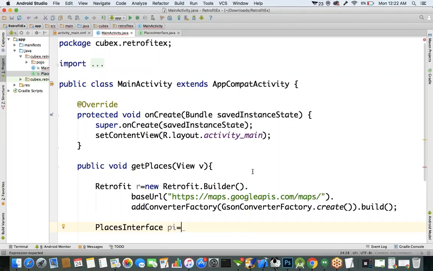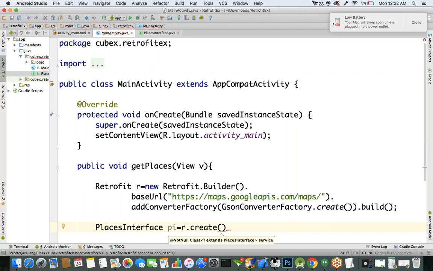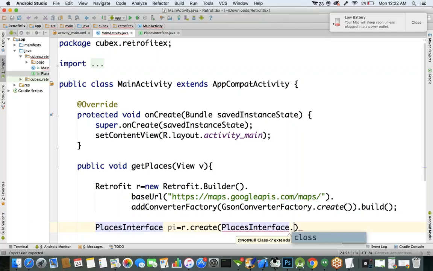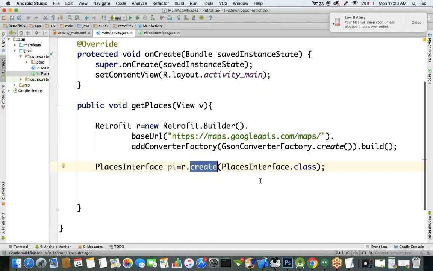Places interface is equal to your retrofit object dot create. Create is a method, and you have to specify your interface name. What is the name of our interface? PlacesInterface dot class. Here we have to create the object for your places interface. For an interface, you cannot create the object directly with the new operator, so we use this retrofit object dot create method.